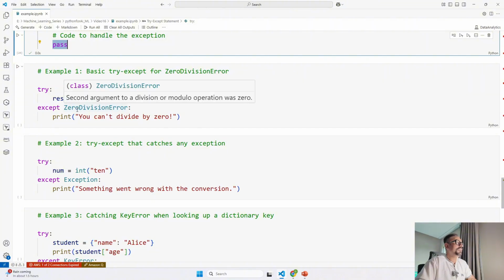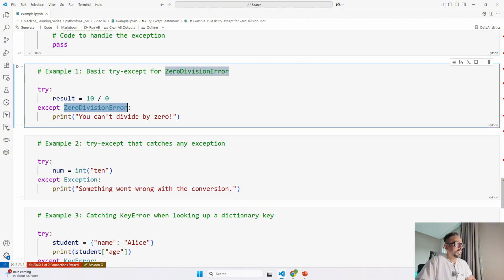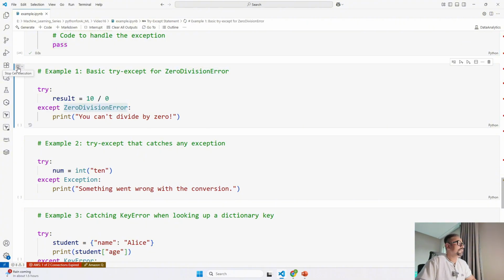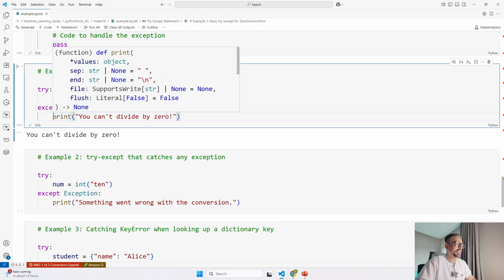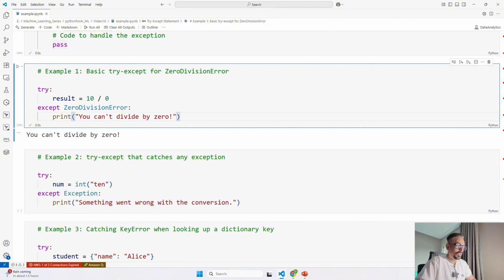In except, I know it is going to give me a zero division error. That is the reason I have written the exception type as ZeroDivisionError. If it raises a zero division error, it will be handled by the except block. So if I go ahead and run this, it has definitely given the error and it was handled by the except block. So if we don't use a try except block here, what will happen?